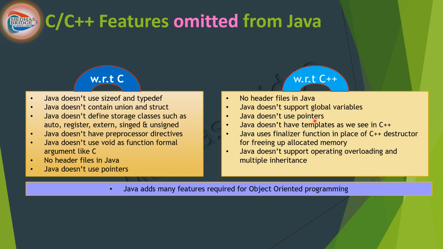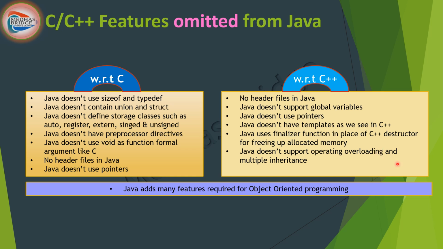Java does not use pointers like C++. This is the same statement I can reiterate. And in C++ we have templates, and Java does not have templates. Java uses a finalizer function in place of a C++ destructor. You see, in C++ we have a constructor and destructor, right? So in Java we don't have a destructor, but we have a constructor. Instead, in place of a destructor we use a finalizer. That's an idea. Okay, Java does not support operator overloading and multiple inheritance.